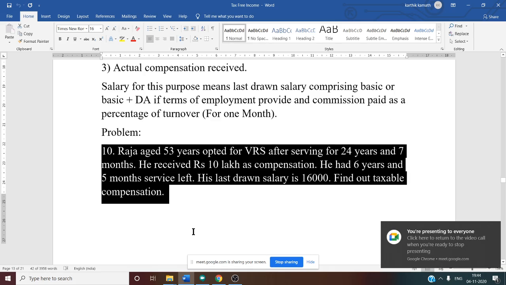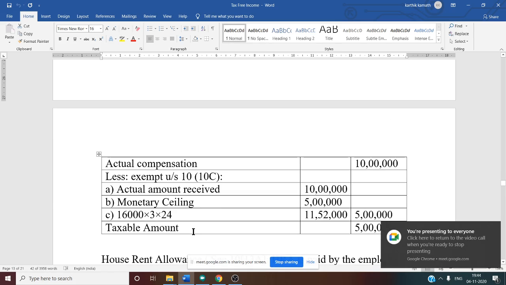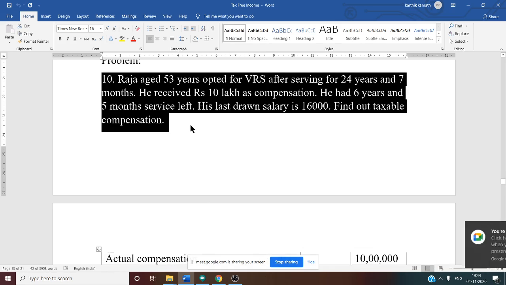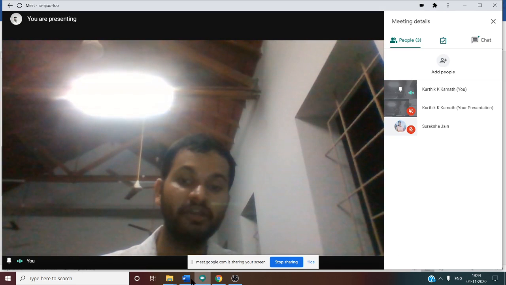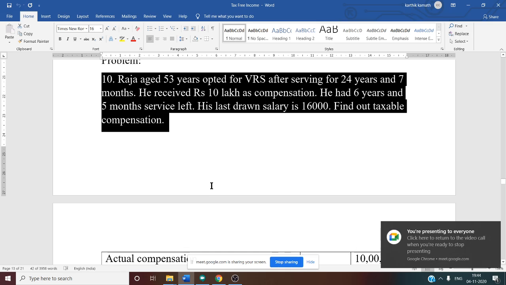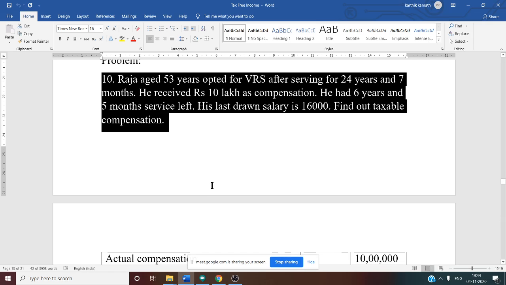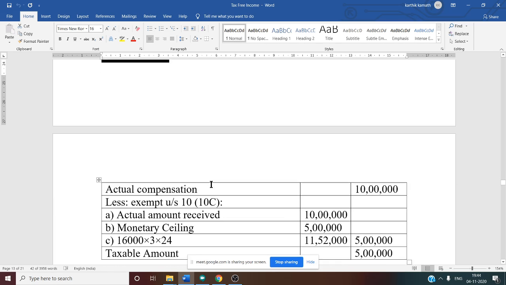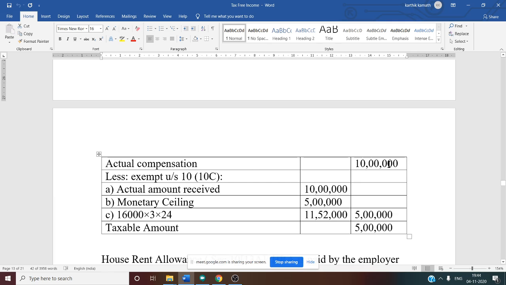See this. So we need to solve the problem now. Taxable compensation they have asked. So is this section 10 clause 10b or section 10 clause 10c? This is the case of section 10 clause 10c, voluntary retirement scheme, or a case of separation or voluntary retirement. Section 10 clause 10b is for retrenchment, so that is not the case here. It is the 10c case.